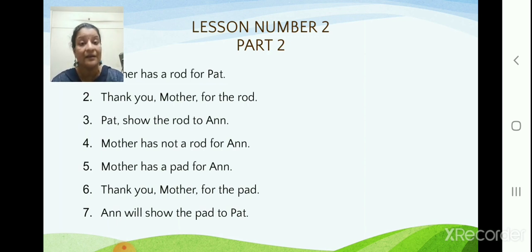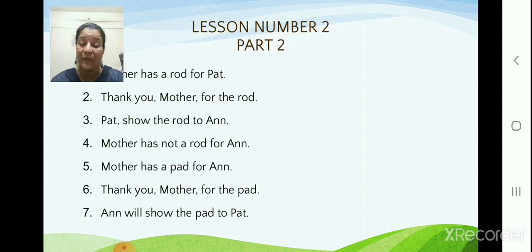Mother has a pad for Ann. That is a writing pad you carry when you have your exams, isn't it? To keep your paper and write on it. That is a writing pad. So Mother has a pad for Ann. So what will Ann say now? Thank you, Mother, for the pad. Now what will Ann do? Ann will show the pad to Pat.